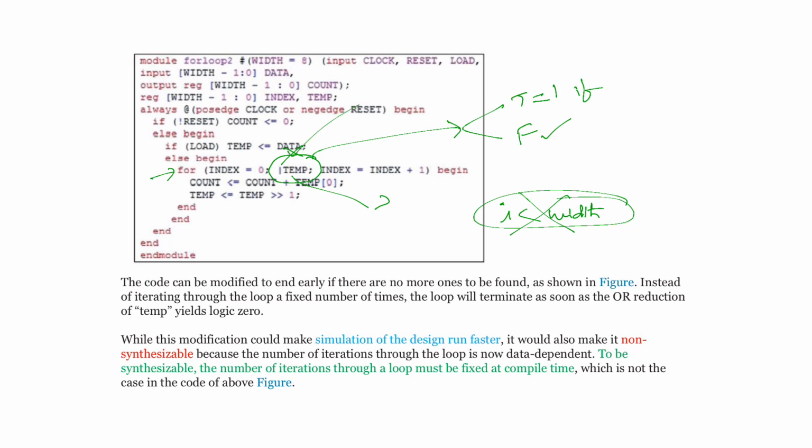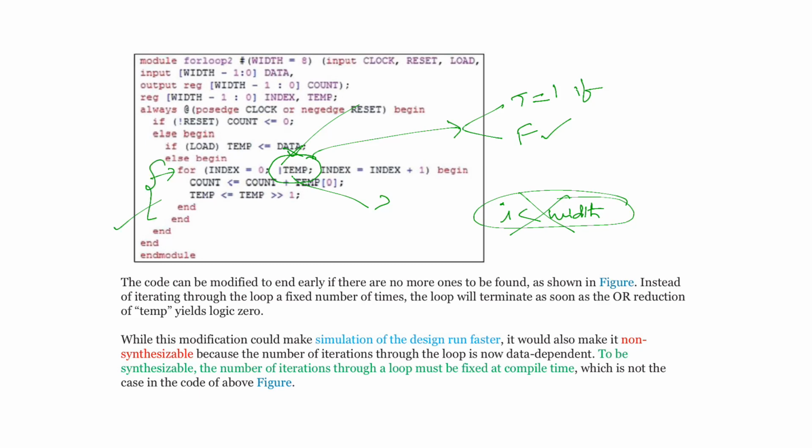So for the example you have taken, it will execute only for the first 4 cycles, and it will give the result after 4 clock cycles. That is the advantage you will get. But what is the disadvantage of this code? It has a disadvantage also. The previous disadvantage we discussed was for the previous code, but that has one advantage also, which we will see.